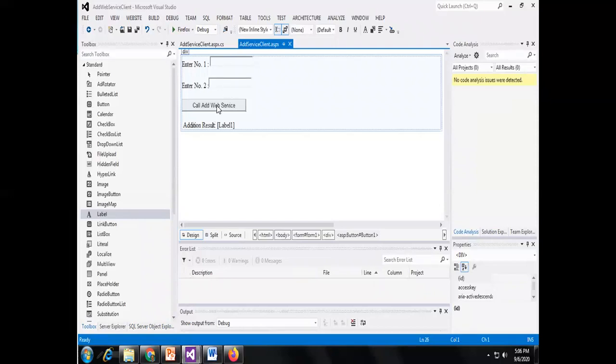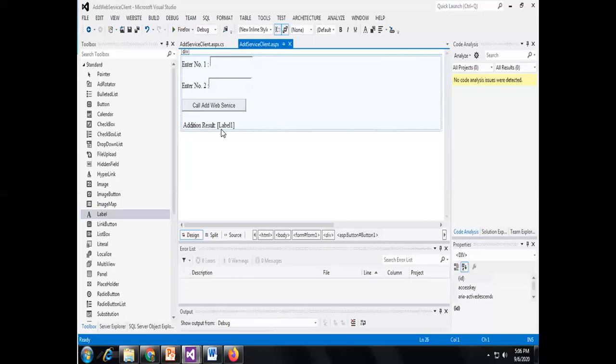Then I am calling the add web service, and after the add web service is ready, I will be able to test this web service. I am just developing the client application first, so I am not able to test this application. For this, testing tools are again used by the developer to solve this problem.